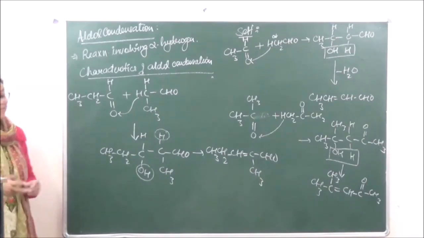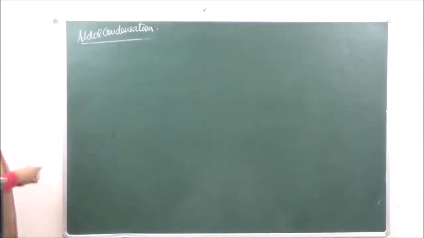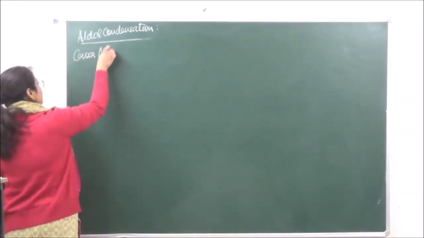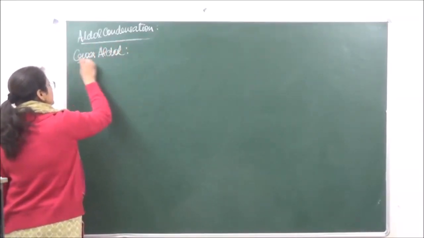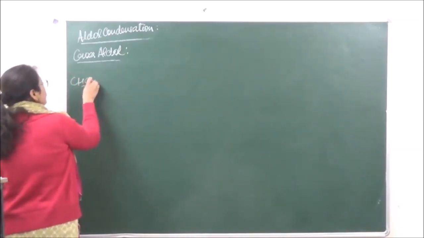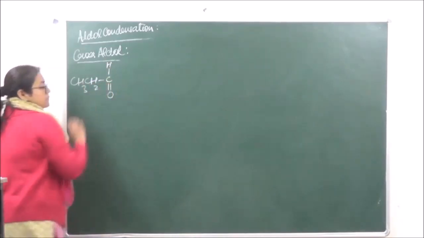So let's take some examples of cross-aldol condensation. Now in case of cross-aldol condensation, we are going to take over here two different molecules. So we are taking over here one propanal, right?